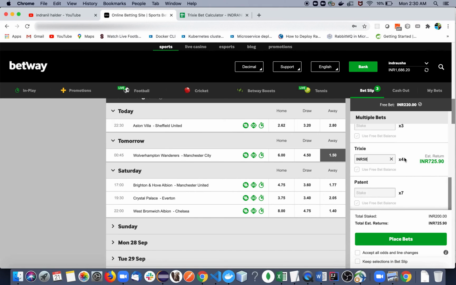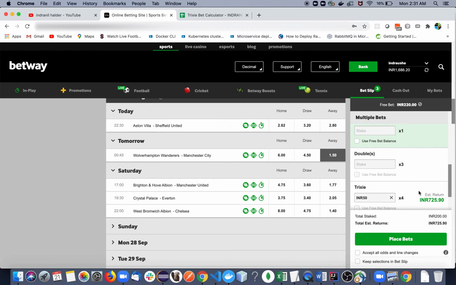That's a bit of a complex thing about it. Whatever you put in will be multiplied by 4 times. So that will be deducted. I mean, if you put 50, 200 will be deducted from your wallet. And if you win, then as per the odds, you will get the money.